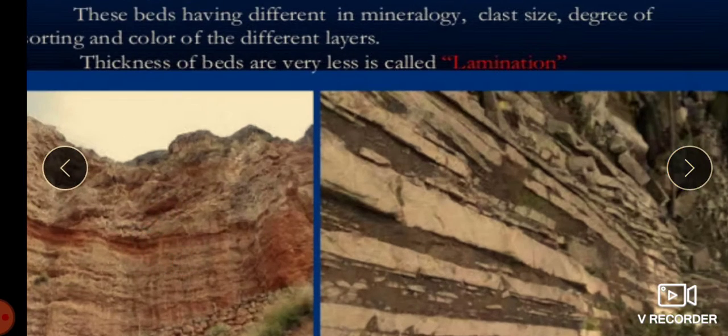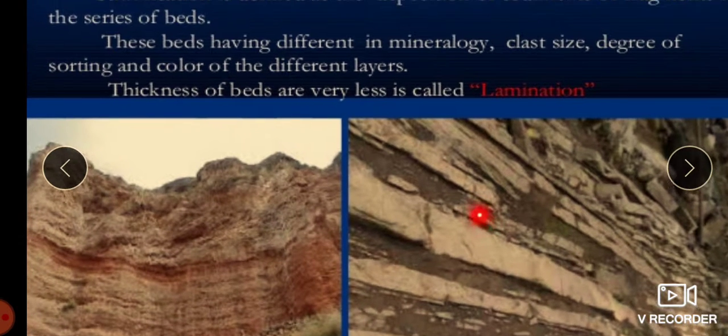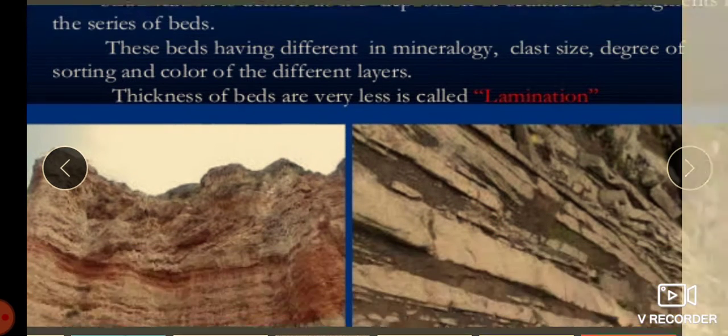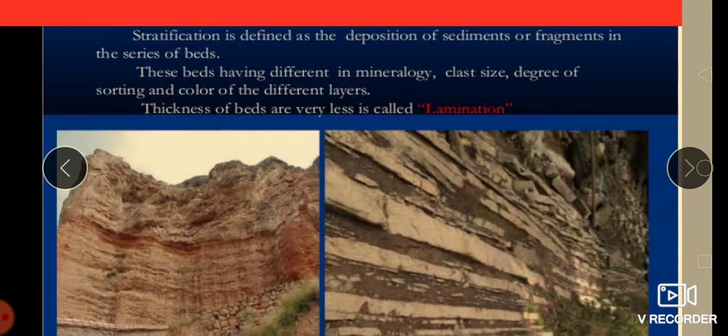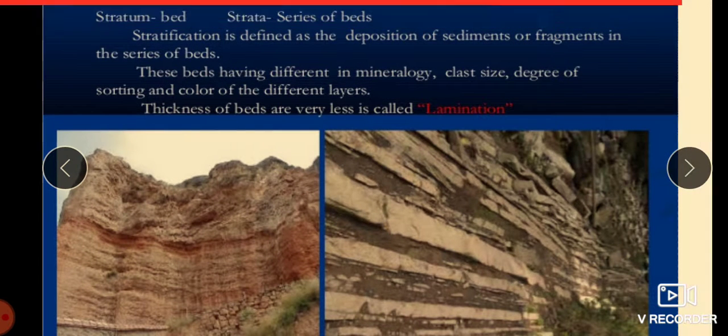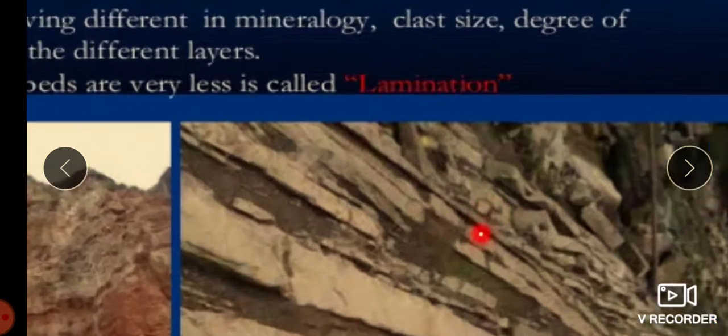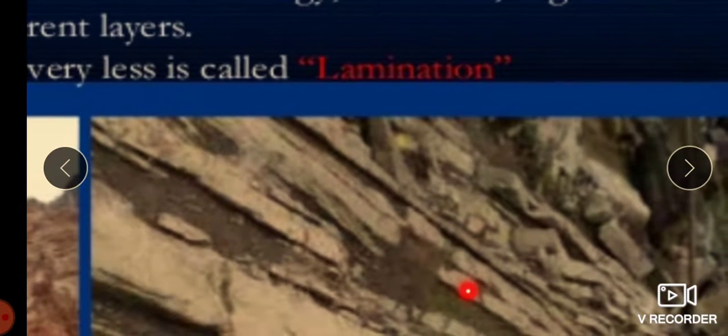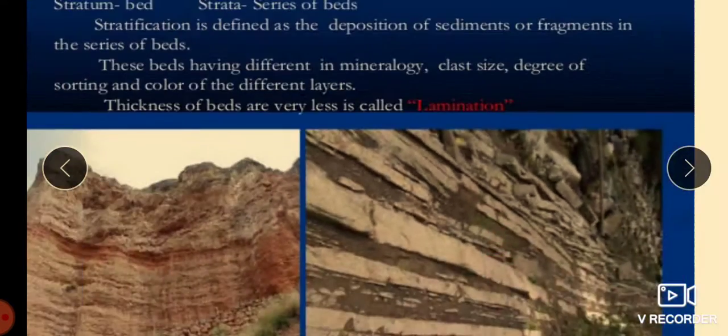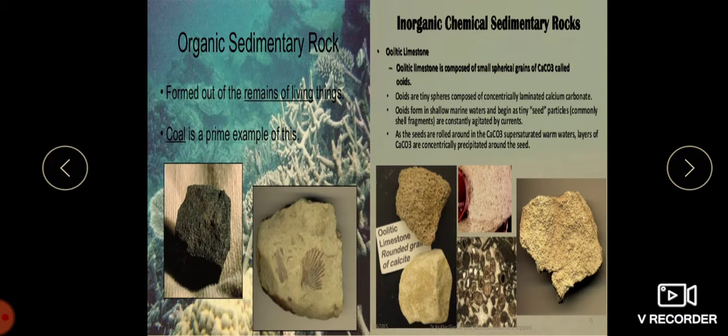You can see here these are the series of beds, and these beds differ in mineralogy, grain size, degree of sorting and color of the different layers. The thickness of this bed is called lamination, children. Now, the sedimentary rock is divided into two.